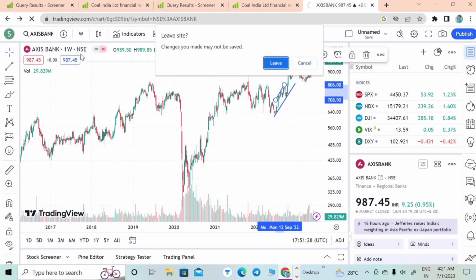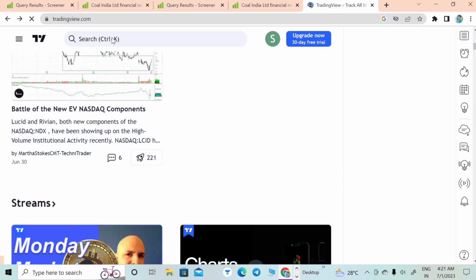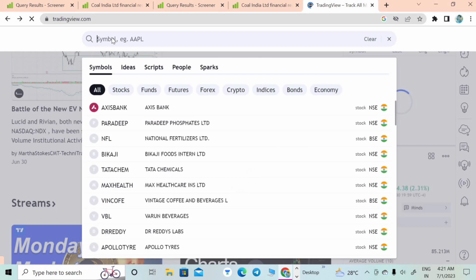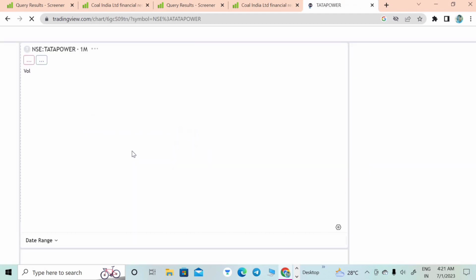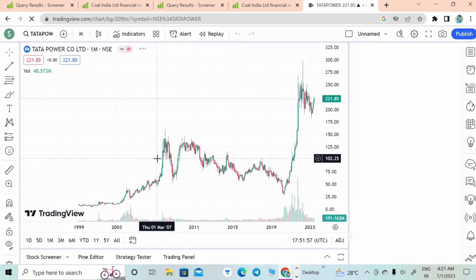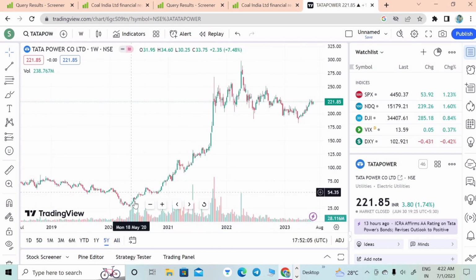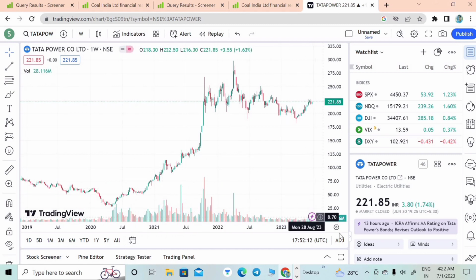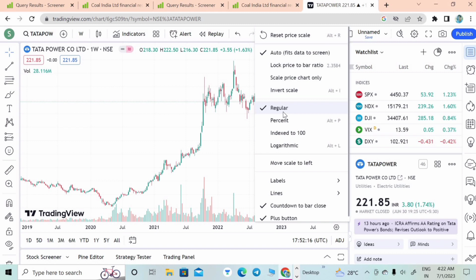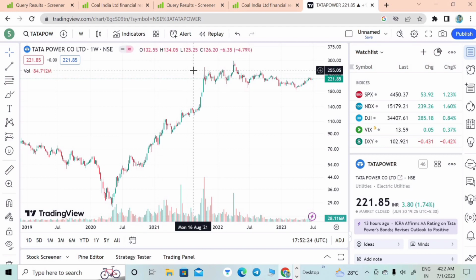These are also data regarding the charts and other things. Based on our requirement, we can select the graph data. I am selecting other graphs, like the data power here. Here also we can see the growth of a graph. There is a correction here, and I am selecting the 5-year data. From here to here it is going into an uptrend. That is the total analysis of a graph using both the screener and TradingView. Thanks for watching.